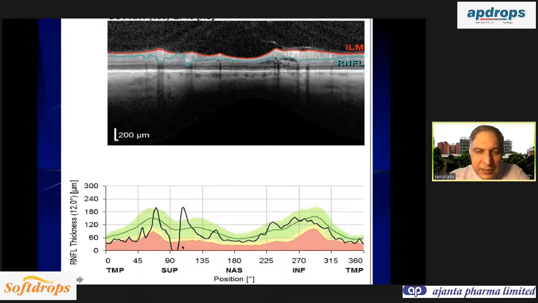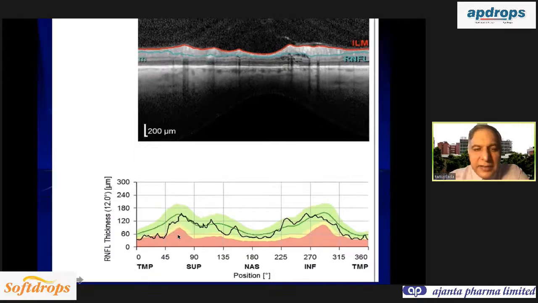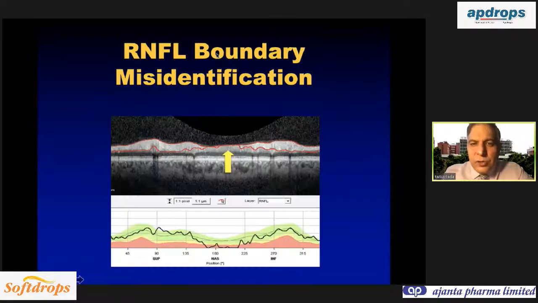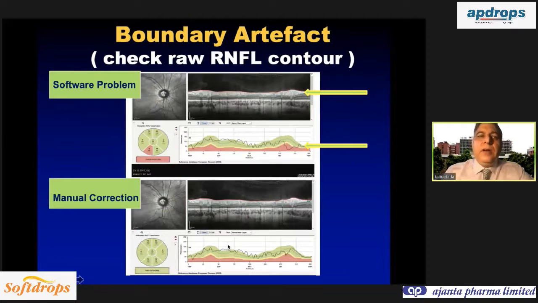Now see here, it is coming to 0. If you look up here, this area, it has not imaged the RNFL correctly. So that is why it is coming to 0. When you manually correct the image, then you get a normal RNFL. So it is very important to see the profile of the RNFL, and see whether the machine has identified it. If it is not done so, you have to manually correct it. That is a very important principle before I go into detail of any other OCT.